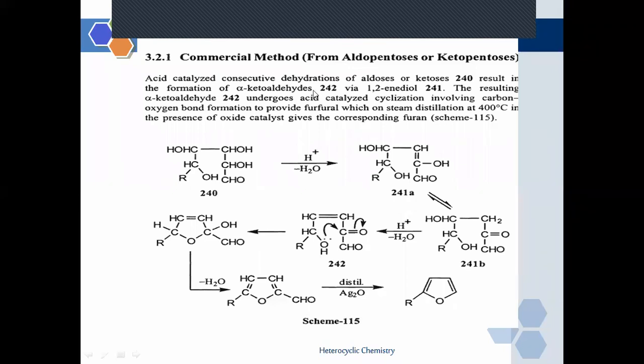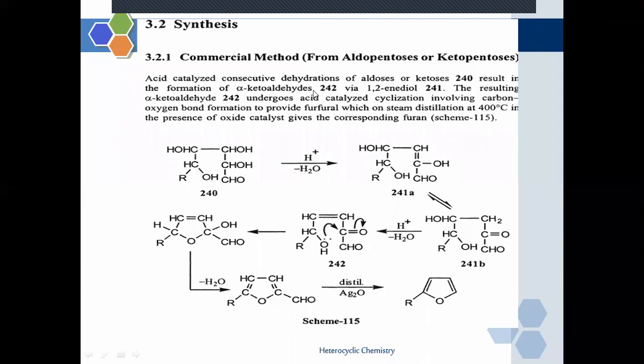In the presence of acid, the aldopentose and ketopentose molecule will undergo subsequent dehydration to form an electron deficient carbonyl carbon atom, and this will be attacked by the electron rich oxygen atom, as oxygen possesses a lone pair of electrons. This lone pair will attack the electron deficient carbonyl carbon atom, and they are going to form a cyclic structure. This cyclic structure, with subsequent dehydration in the presence of silver oxide distillation, will form a furan.